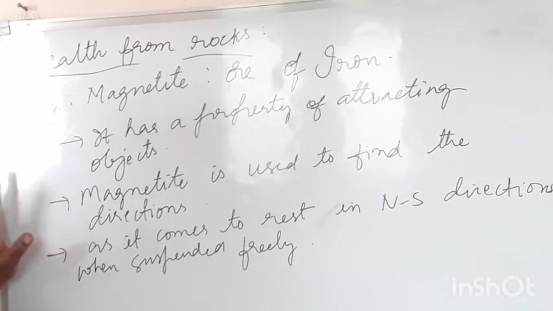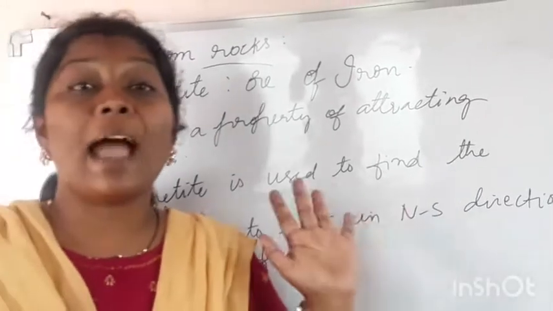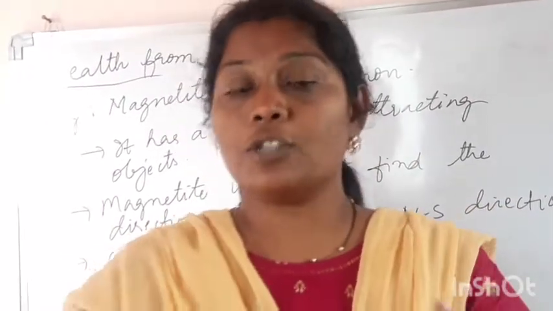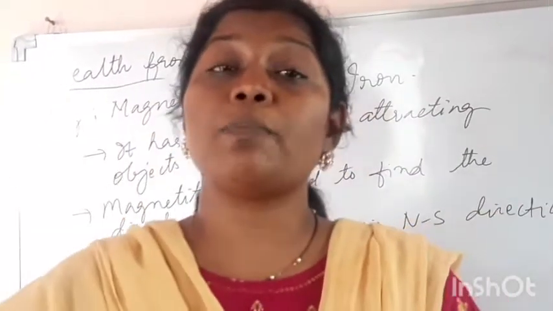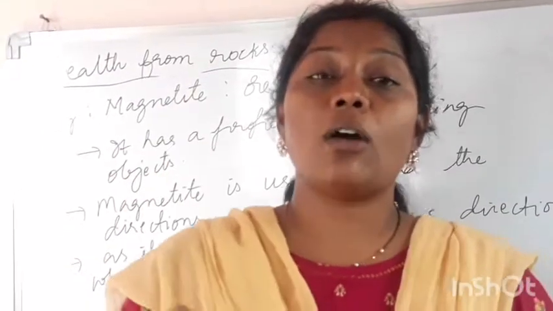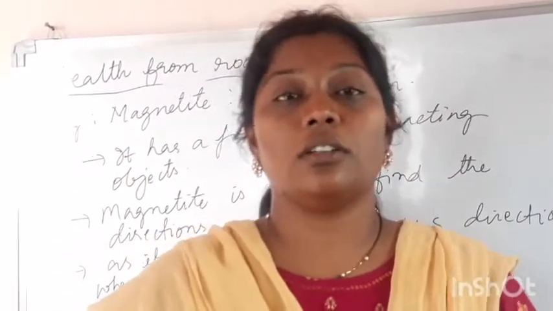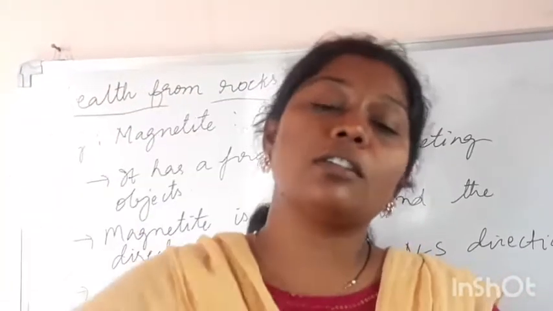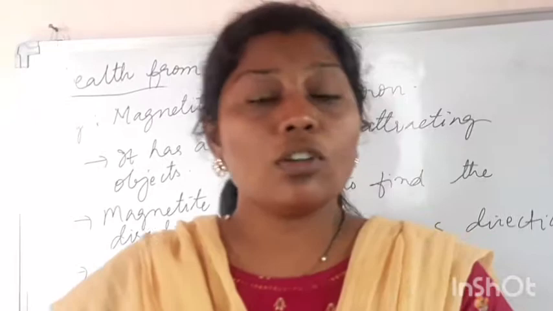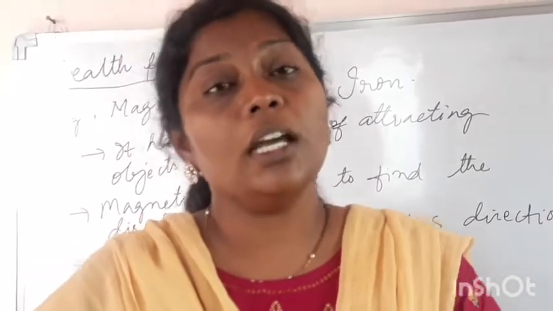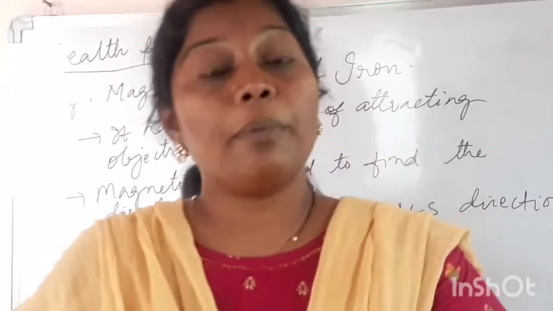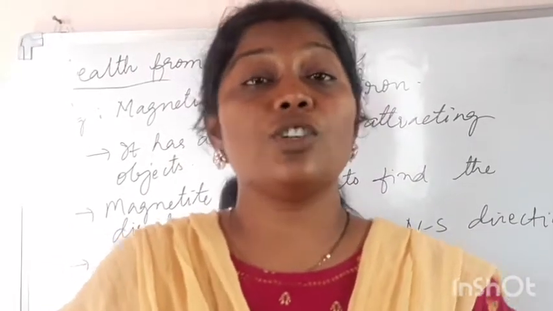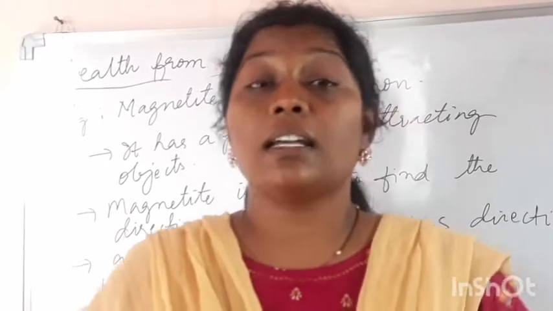The magnets prepared from this magnetite ore have a property: it attracts objects, first point. Second one, when it is freely suspended, it always settles down in the north and south direction. When you freely suspend that magnetite ore, it always shows the north and south direction. Because of this magnetic property, the magnetite is used in preparing magnets and also compasses.